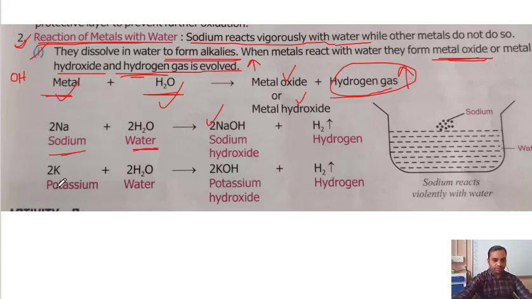It is hydrogen. Another example, potassium, the symbol of potassium is K. It is also one of the most reactive metals. When potassium reacts with water, potassium hydroxide is formed and hydrogen gas evolves. Hydrogen gas comes out of it.